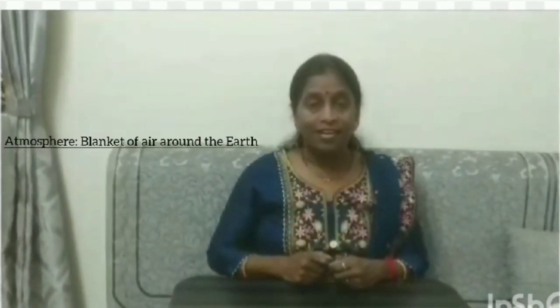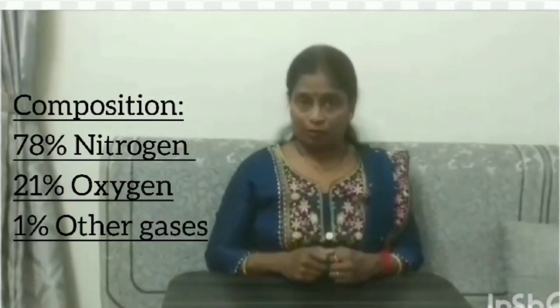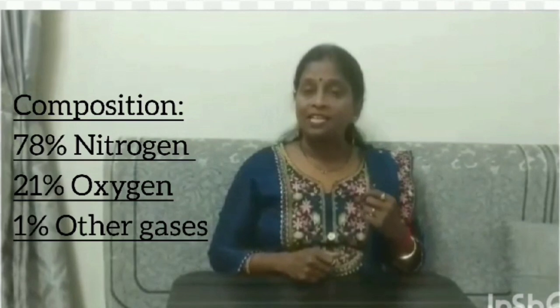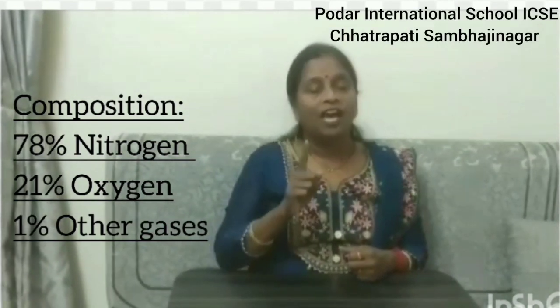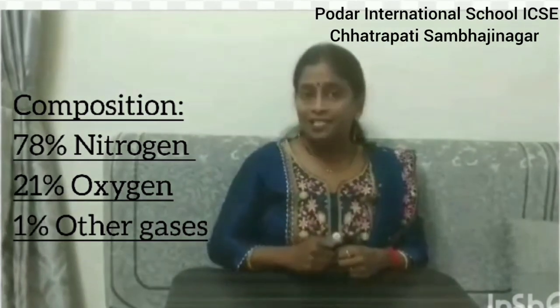What we have learned today? Let us revise. First of all, what does atmosphere mean? It's a blanket of air around the earth. Second, composition of atmosphere: 78% nitrogen, 21% oxygen and 1% other gases. I hope this concept, composition of atmosphere, is clear to you.